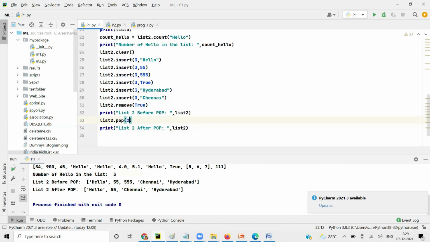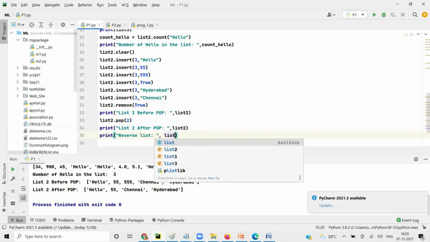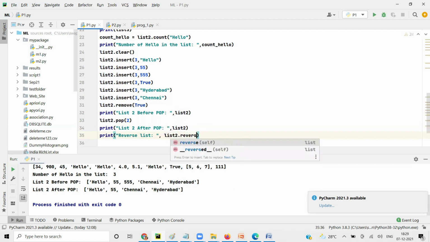Last two: one is reverse, one is sort. I'll say print reverse list, and here I'll say list2 dot reverse.